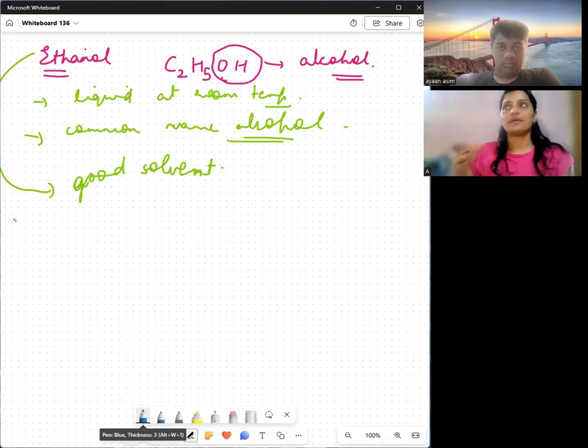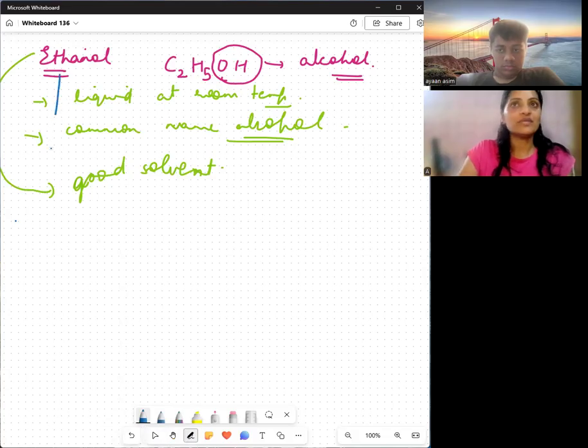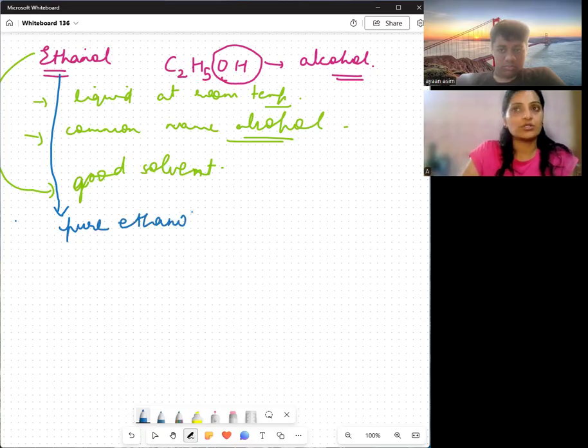Now, it is soluble in water also. It is miscible in water in any proportion. But what happens if you consume even a very small quantity of alcohol? Even then the state of drunkenness comes, right? Now, some people are used to consuming the pure form of ethanol, which is also known as absolute alcohol.